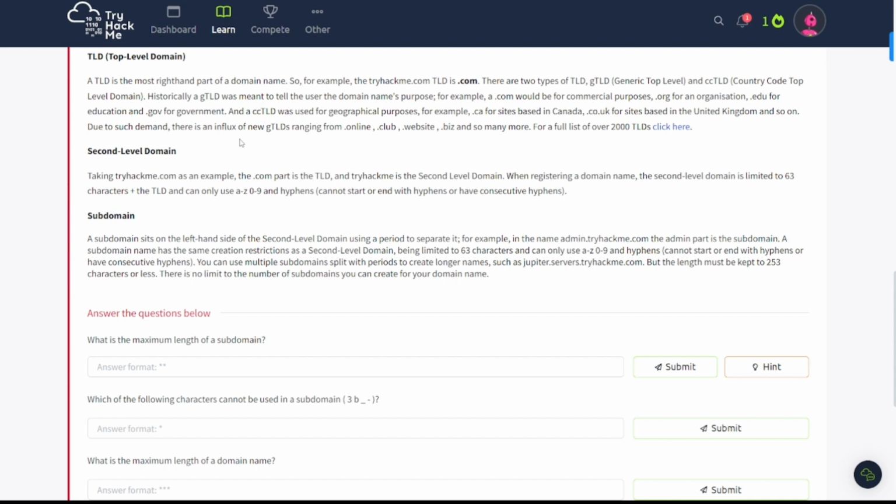You can use multiple subdomains split with periods to create longer domain names, such as jupiter.servers.tryhackme.com, but the length must be kept to 253 characters or less. There is no limit to the number of subdomains you can create on your domain name.